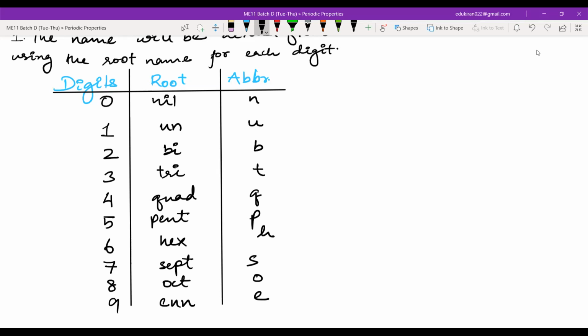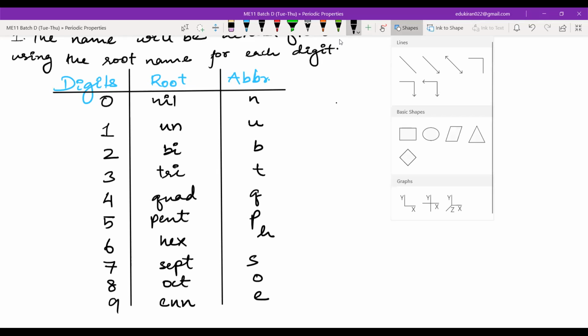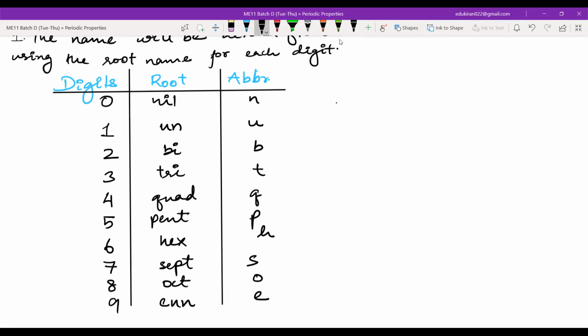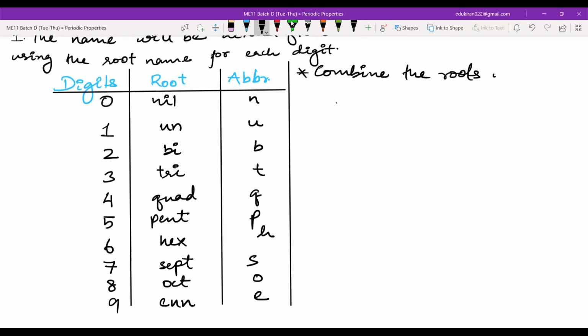Now, how will we name it? You have to combine. Wait a second, let me make a line here also. All right. Combine the roots in order.